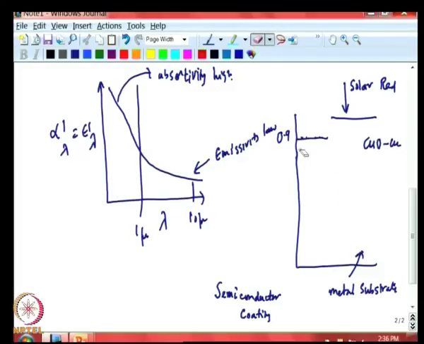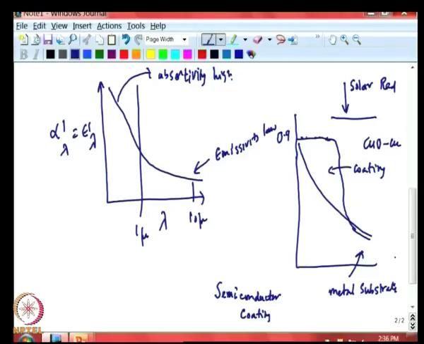So, let me just draw all this. This is how the metal behaved. The semiconductor coating gives you a higher absorptivity in the solar region, and then it merges with the substrate, so this additional absorptivity is given by the coating. So, coating typically a micron or less thick improves the absorptivity in the solar region, while keeping the emissivity in the infrared region unchanged.